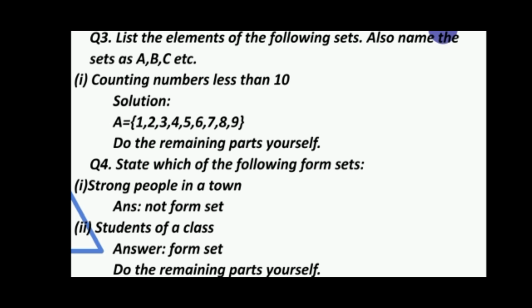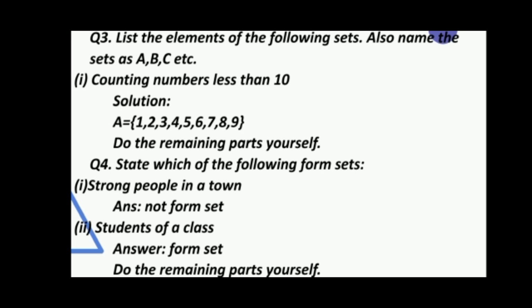So we have named it as A, and then we have opened this curly bracket and they said that counting numbers less than 10. Less than 10 means counting numbers are natural numbers, and less than 10 means we have to go from 1 till 9. Okay, so I've written all the elements 1, 2, 3, 4, 5, 6, 7, 8 and 9 and then curly bracket closed. Now do the remaining parts yourself. Same strategy will be followed throughout the parts.